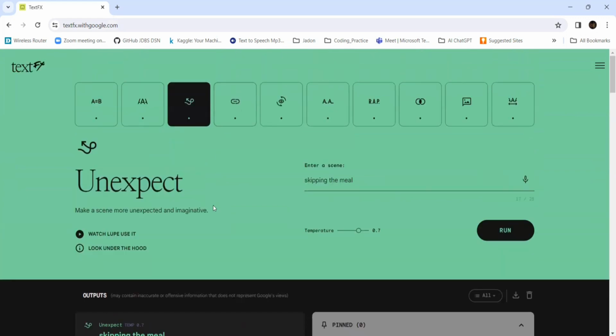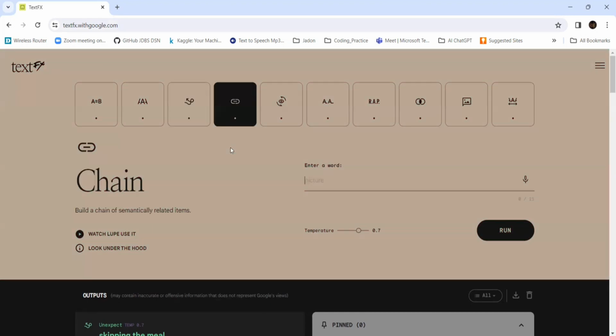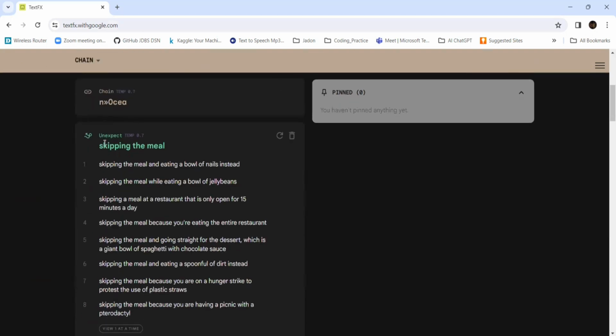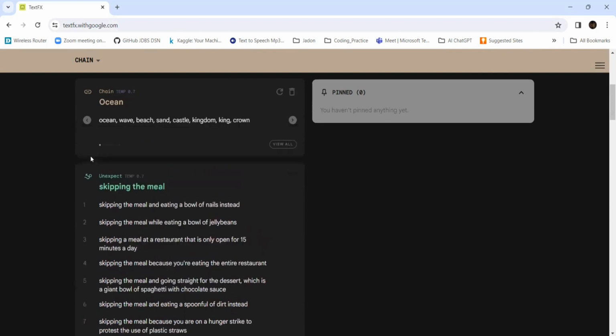And the next is chain: build a chain of semantically related items. That is called a chain. I'll be entering ocean. Let's see what it is giving. It can build a lot of creativity: ocean, wave, beach, sand, castle, kingdom.